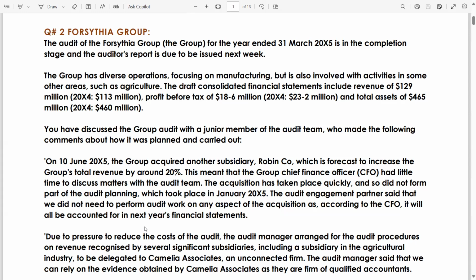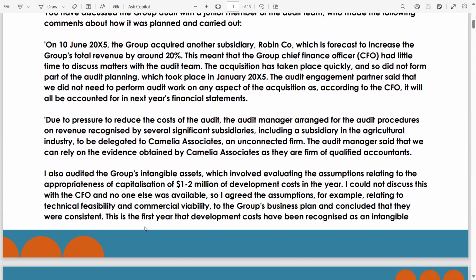It will be accounted for in the next financial statements, but we have to give a disclosure this year because it is a non-adjusting event and a significant event.